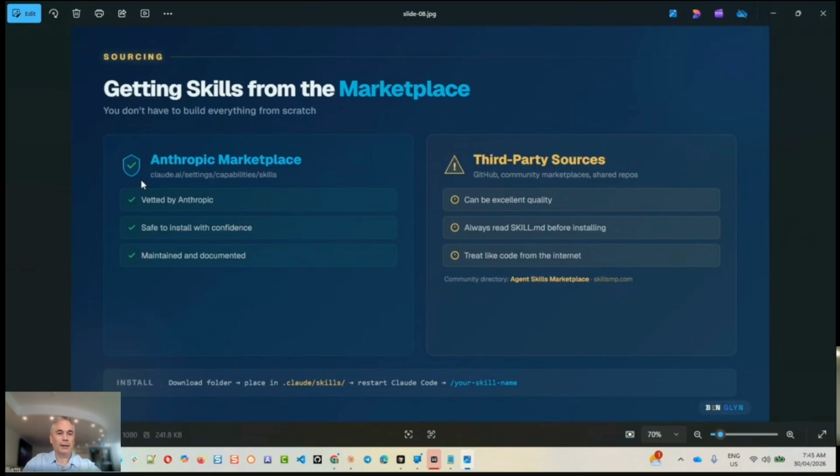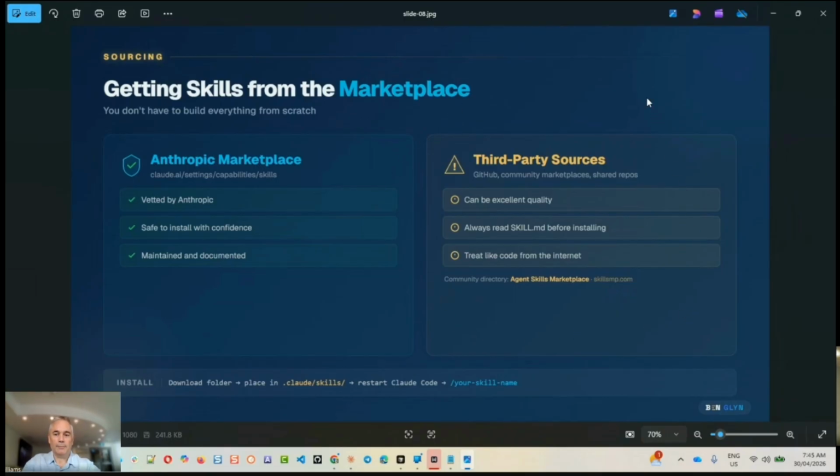The Anthropic marketplace skills we can see in Claude Desktop and Claude Cowork, and they're vetted by Anthropic. They're safe to install, and you can do that with confidence. So when you're getting started out, create your own skills, but get them from the Anthropic marketplace. If you go to third parties, you obviously need to make sure that there's no malware in there.